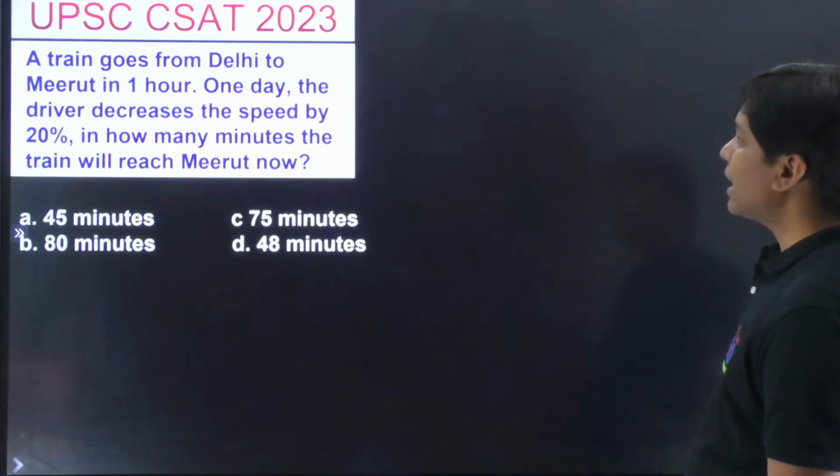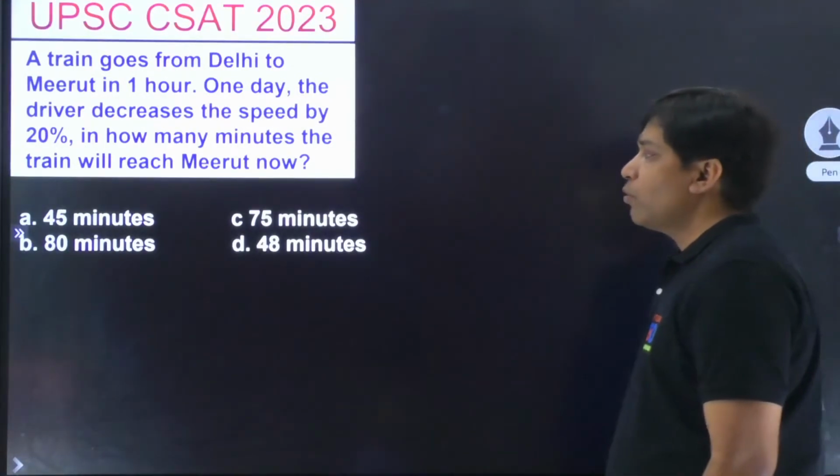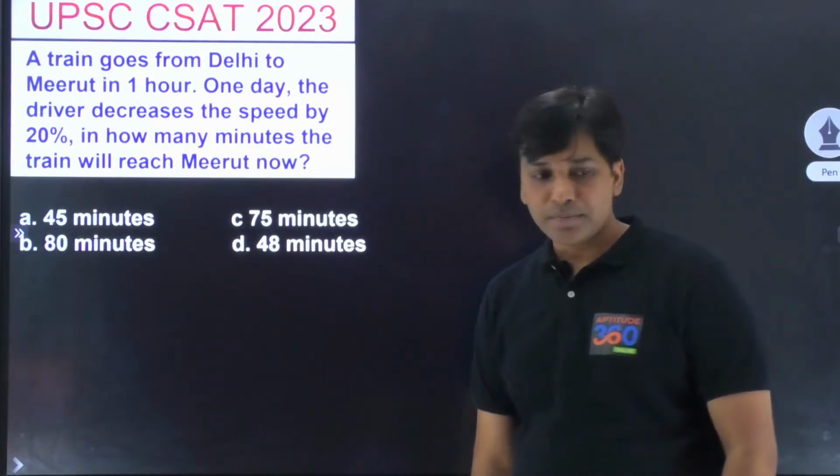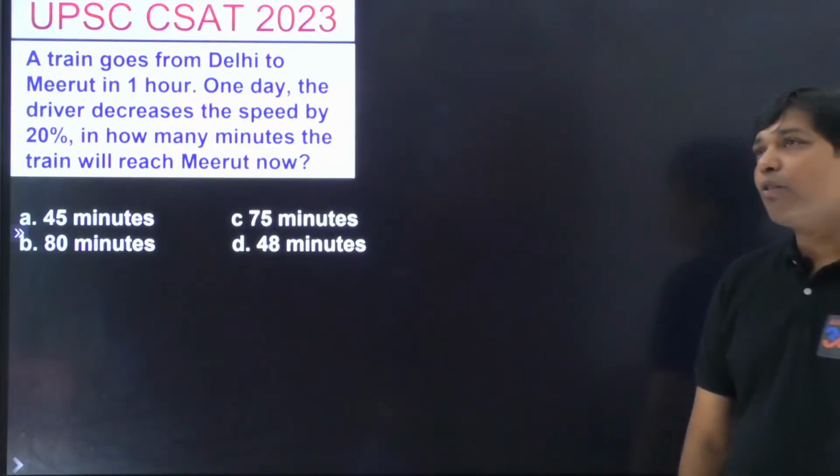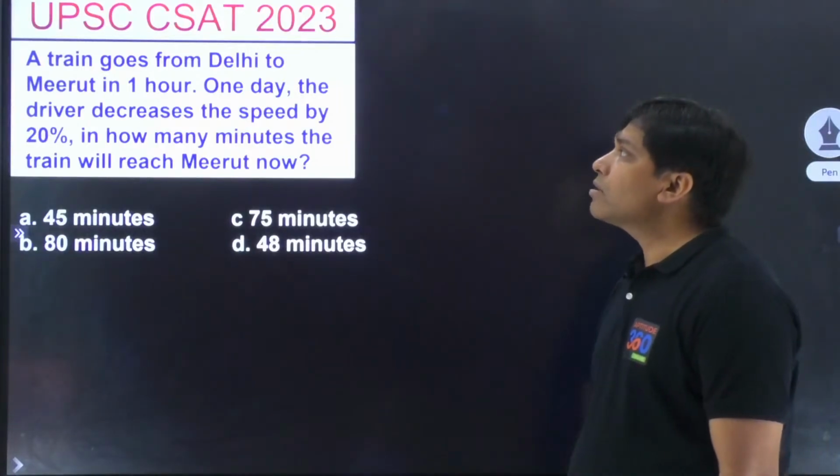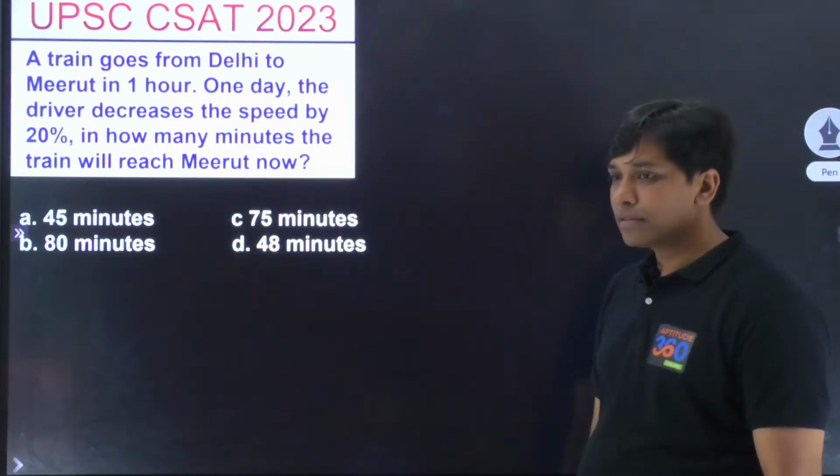Now, since you're understanding, go ahead and read this problem. What do you think is the answer now? What is the answer now? A train goes from Delhi to Meerut in 1 hour.